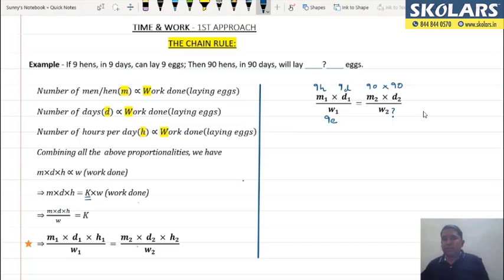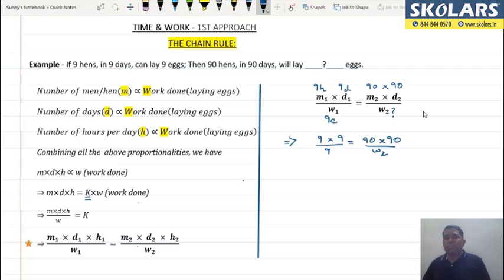In the next step, let me just show you how I apply the formula again. So I have 9 hens working for 9 days will lay 9 eggs, which is equal to 90 hens working for 90 days laying W2 eggs. So here you need to identify what your work done is.